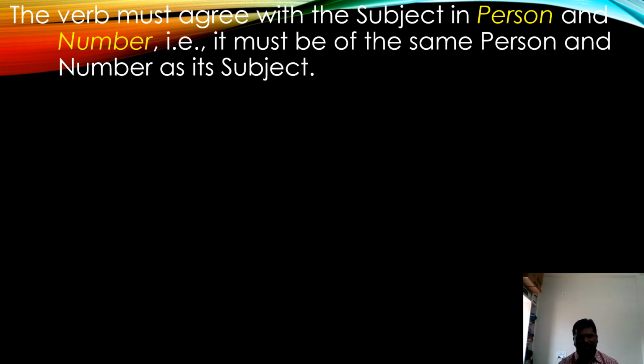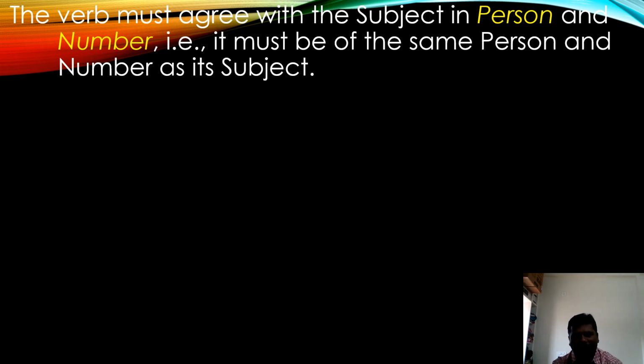When we have a feminine subject, the pronoun will also be feminine gender, with the same case, number and person. If the subject is first person, the verb agrees with the first person. If the subject is singular, the verb is also singular.